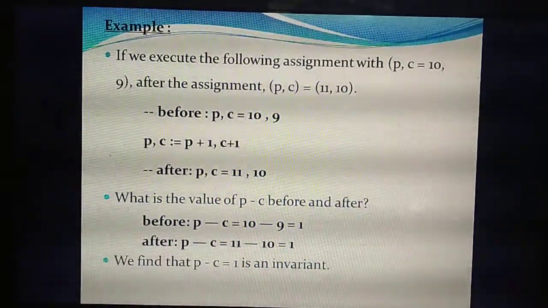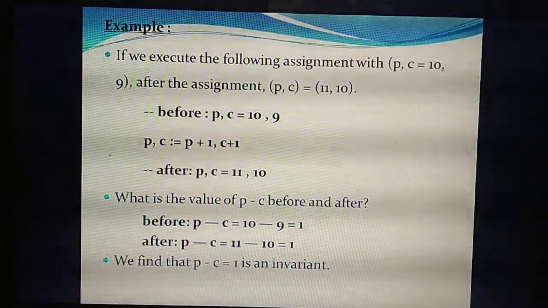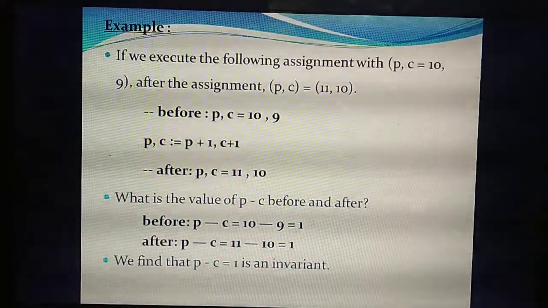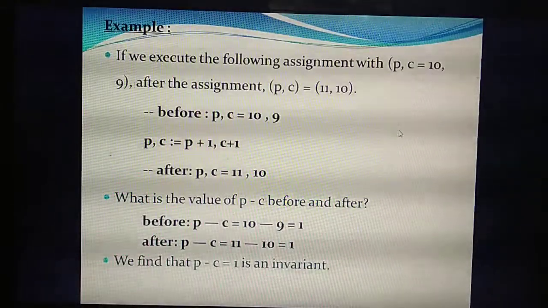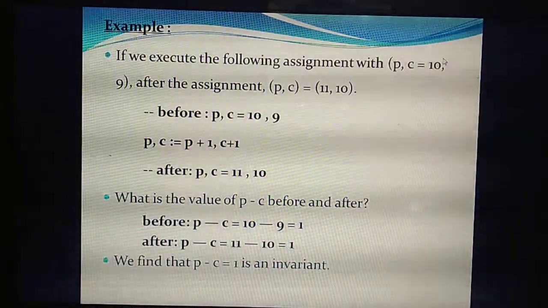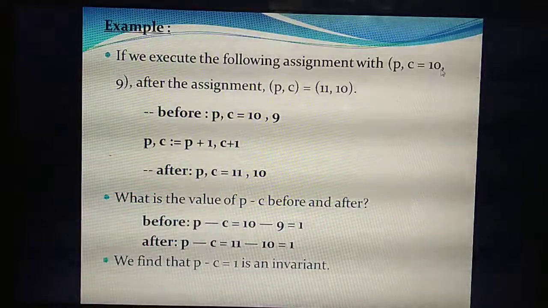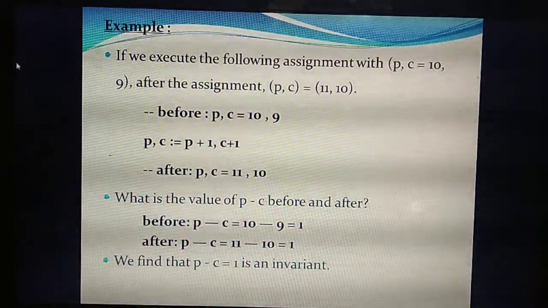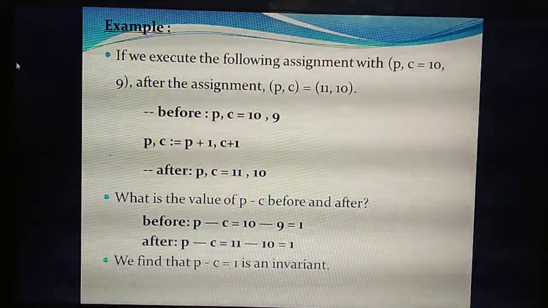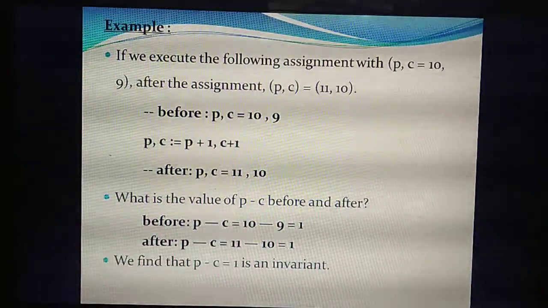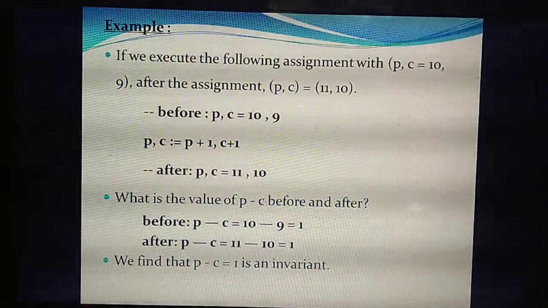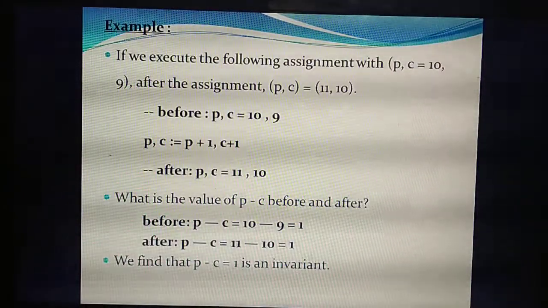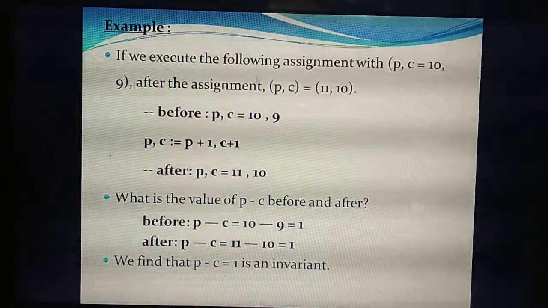See the next example. So listen. In this example they have given two variables. What are your variables? P comma C. Okay, what's the value? 10 comma 9. They have given that before the assignment, the value of P comma C is 10 comma 9. But after the assignment, the value you are getting is 11 comma 10.